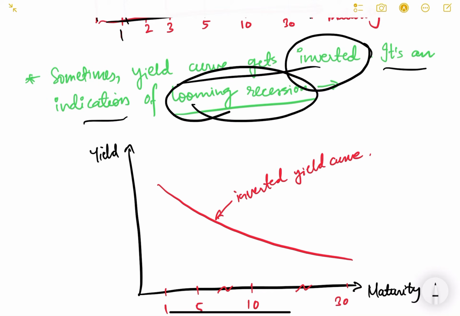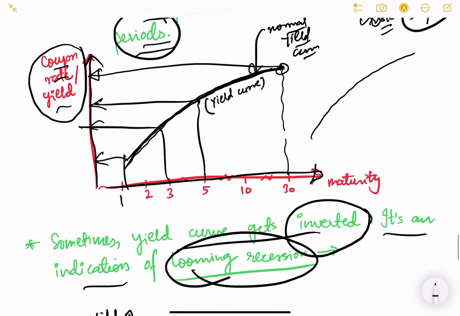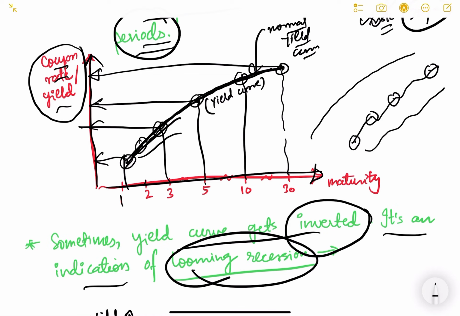Okay, so basically if the yield curve gets inverted, see, ultimately, this yield curve is obtained by plotting the different yield rates of the different bonds, okay, in the international market, और even in the domestic market for that matter. तो हम लोग देखेंगे कि 1 साल के बॉन्ड का कितना यील्ड है, 2 साल वाले बॉन्ड का कितना यील्ड है, 3 साल वाले का कितना है, 30 का कितना है, and that is how you plot this yield curve. So practically if you look at it, you will see that in normal period it is upward sloping only, like this, it is going upwards.